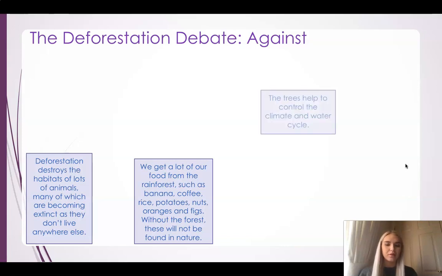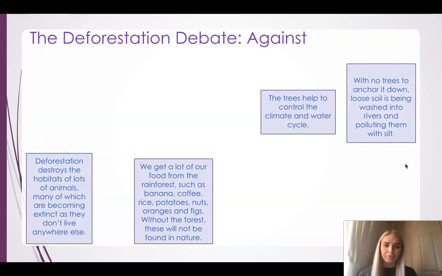And we're going to see what the deforestation debate for ideas suggest about this counter-argument to this point in a moment. Another reason against deforestation is that the trees help to control the climate of the rainforest and the water cycle. If you think of the different layers in the rainforest, the different trees help to stop the water from reaching the ground too much, or from some plants getting too much water, and that helps control the climate. So without these trees, there wouldn't be that control.